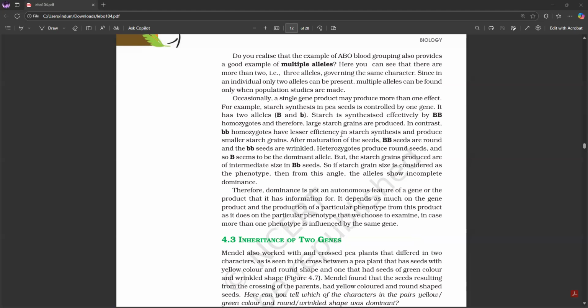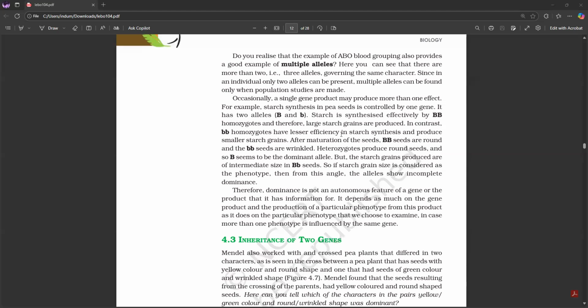For example, starch synthesis in pea seeds is controlled by one gene. It has 2 alleles, capital B and small b. Starch is synthesized effectively by capital B homozygotes, and therefore large starch grains are produced. In contrast, small b homozygotes have lesser efficiency in starch synthesis and produce smaller starch grains. After maturation of the seeds, capital B seeds are round and the small b seeds are wrinkled.